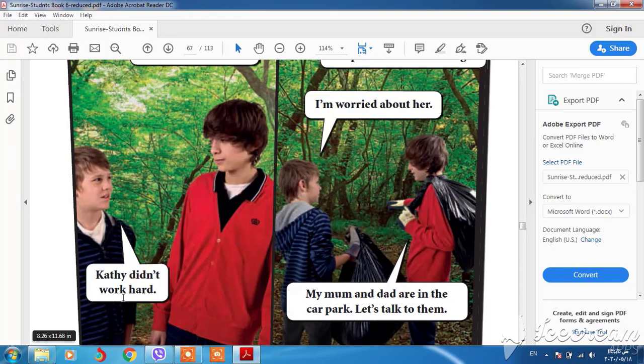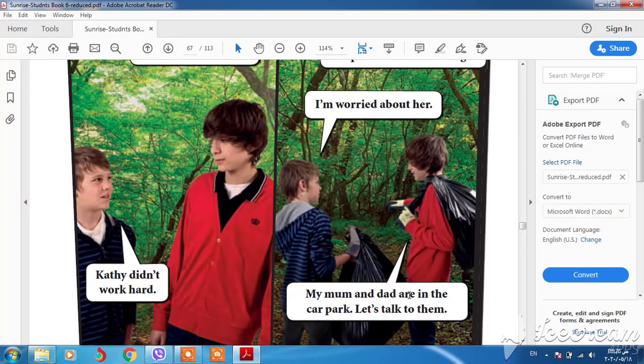Look at the verb. It's the base form because we have didn't, because we can't put 2 past verbs together in one sentence, okay? If we have didn't or did for a question, the verb should be the base form. Kathy didn't work hard, okay?